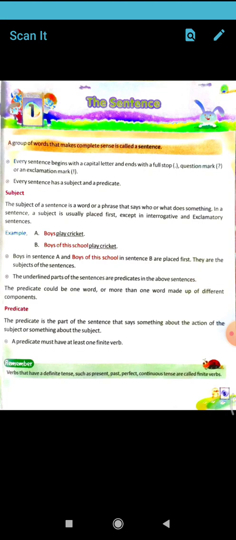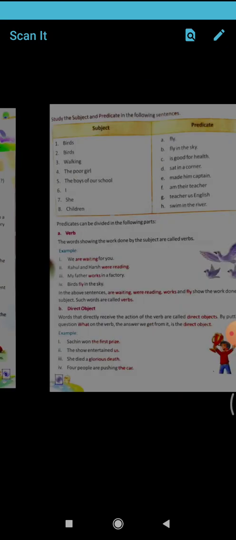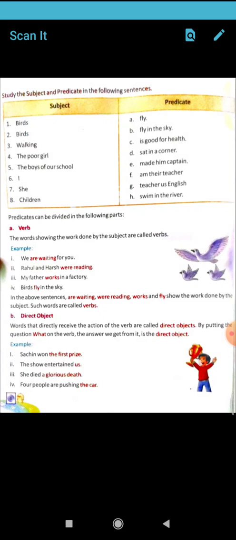Now come to the next page, page number 6. Here check, there is a table given. You have to study it and understand it. The left part is the subject and the right part is the predicate. You have to make a meaningful sentence.